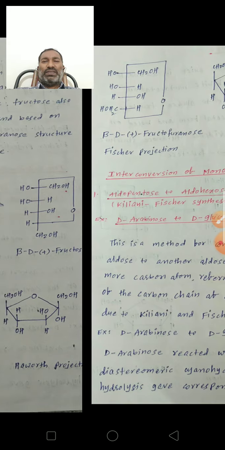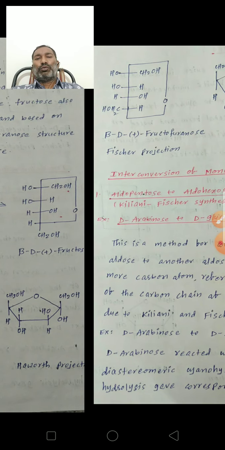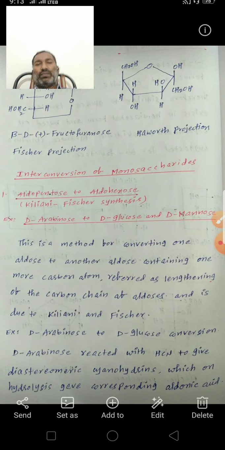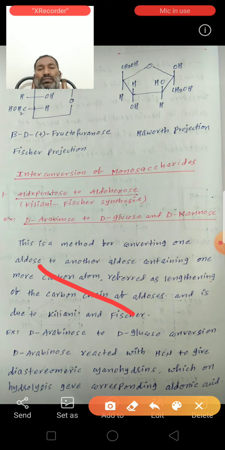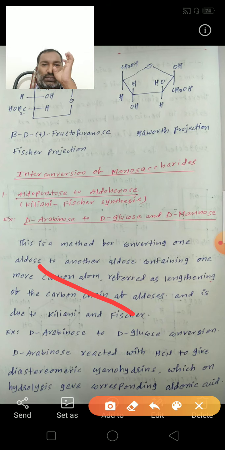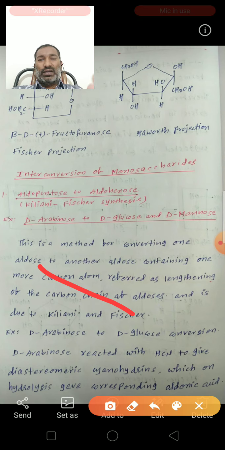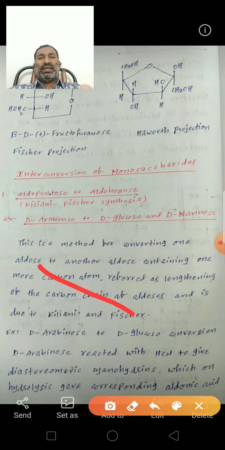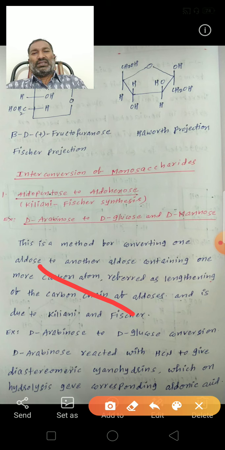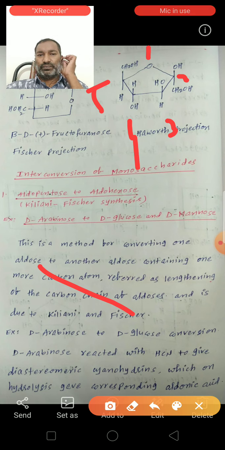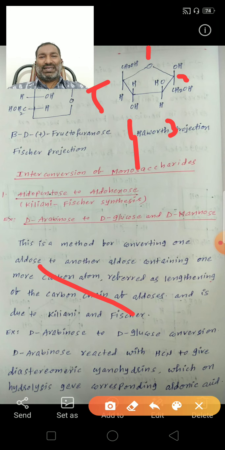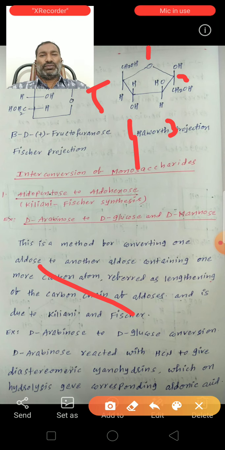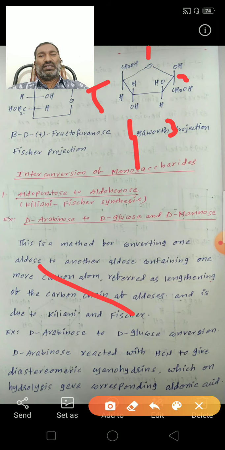In this Fischer projection formula, the right side groups are written in the downward direction in a Haworth projection. See here, this is the first carbon, second, third, fourth, fifth carbon. On the second carbon, CH2OH is on the right side and OH is on the left side, so CH2OH is downward and OH is upward.